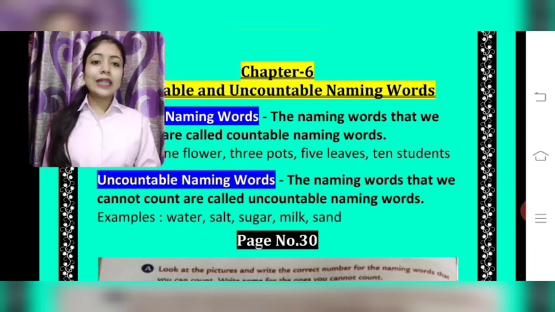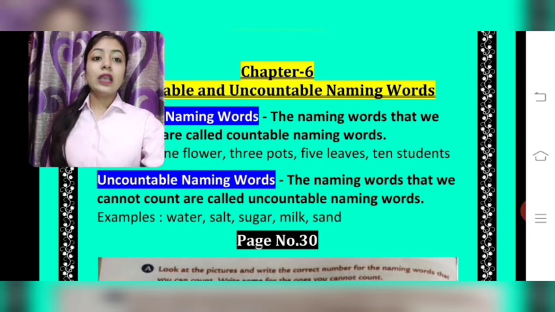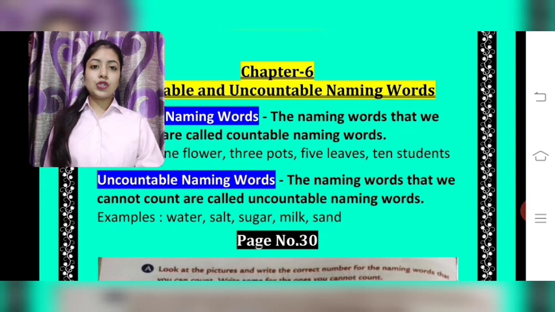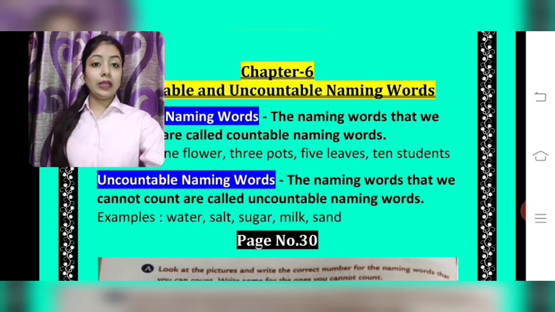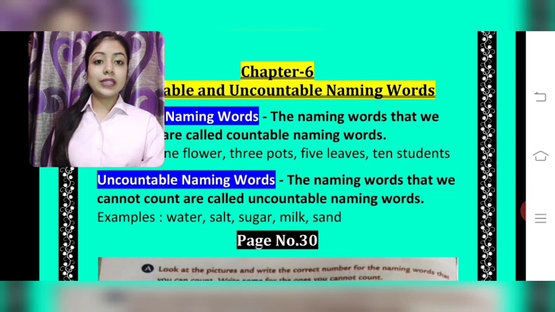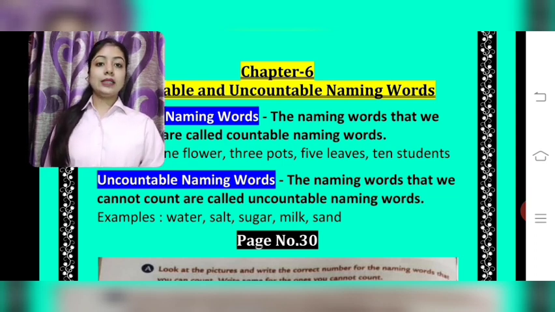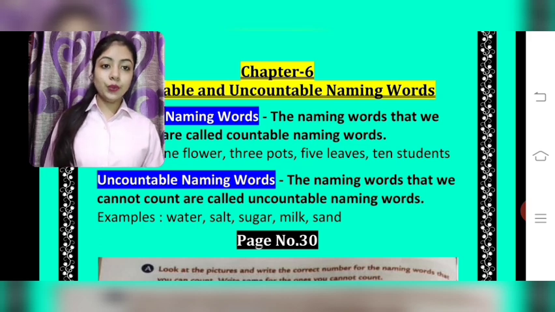Next is sugar. Can you count sugar? No. A glass of milk, again a big no. We cannot count milk. A quantity, if it is there, students, we cannot count it. So the examples are water, salt, sugar, milk, sand. I hope it is clear to you.